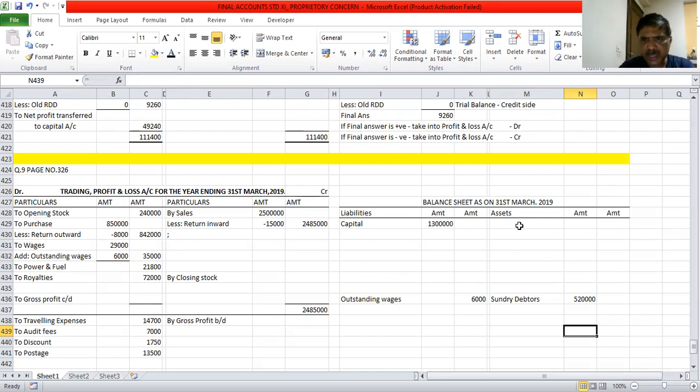Anything that comes below that I have to write. Furniture is a fixed asset. You will be taking it into the upper side. Furniture amount is 1,20,000. Less depreciation. Less depreciation.